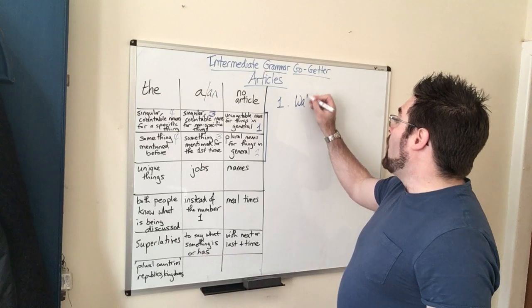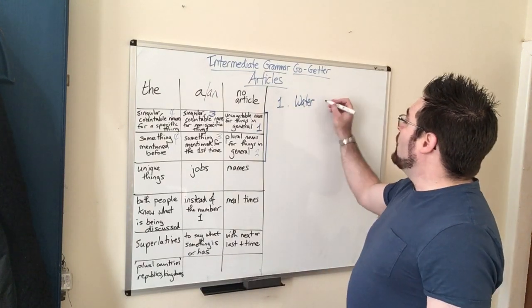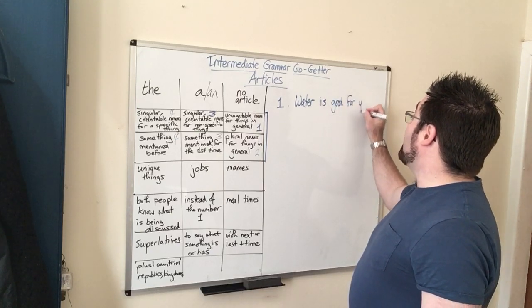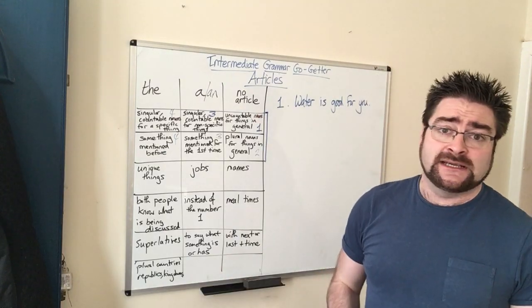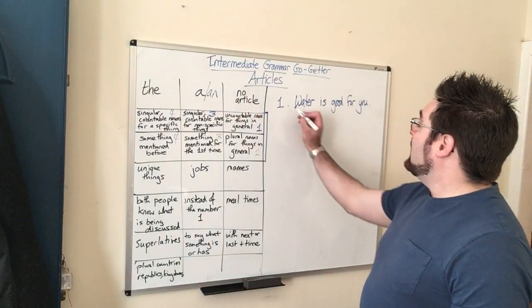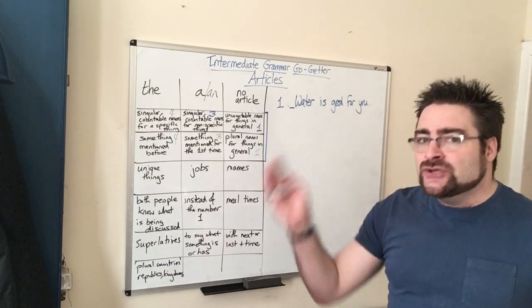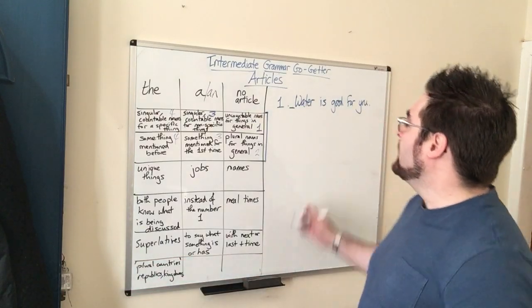And they would say water. Okay, fine, perfect. All right, so water is, and you get them to finish the sentence. So they say water is good for you. Water is cheap. All right, and notice there is no article here. We are talking about water in general, not a specific glass or bottle of water.